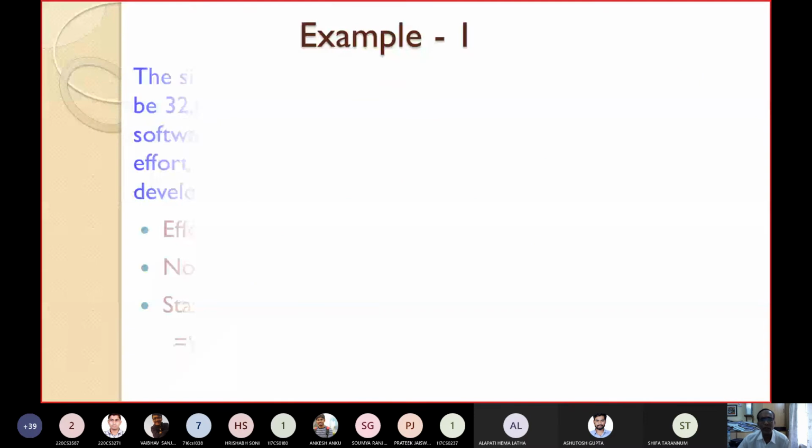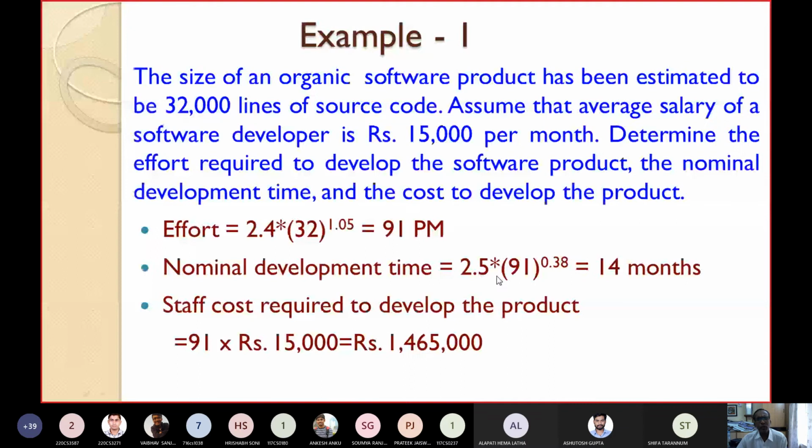Nominal development time is equal to 2.5, a constant, into the effort 91 to the power of the exponent, 0.38. If you solve this equation, you will get around 14 point something, not exactly. I have rounded it up to 14 months. Please mark that the unit of effort is person month, whereas nominal development time is in months, so 14 months.